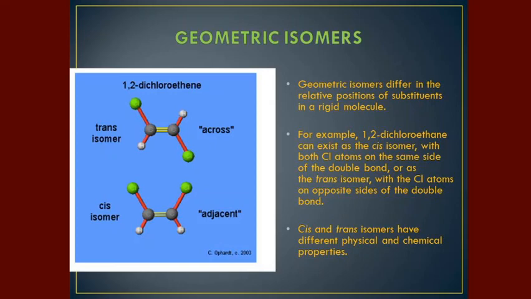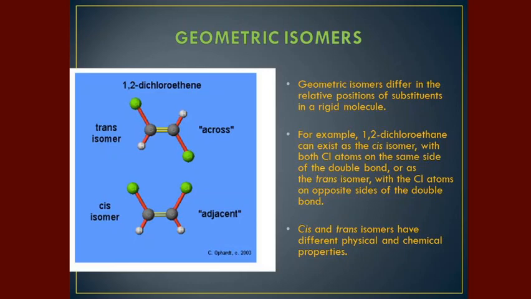For example, 1,2-dichloroethene can exist as a cis isomer with both chlorine atoms on the same side of the double bond, or as a trans isomer with the chlorine atoms on the opposite side of the double bond. So here in the picture you can see the chemical structure of 1,2-dichloroethene.